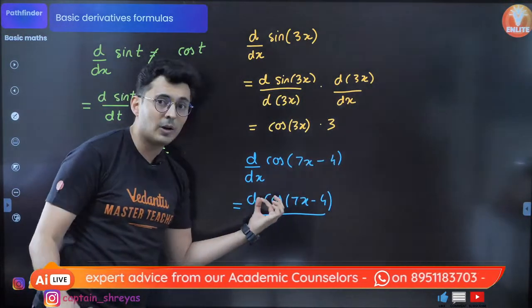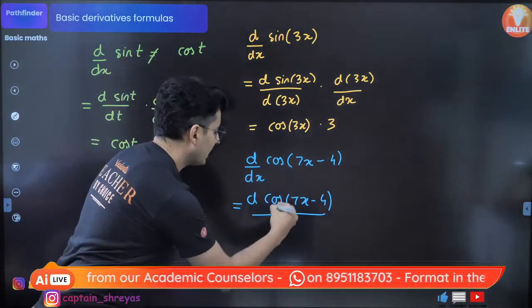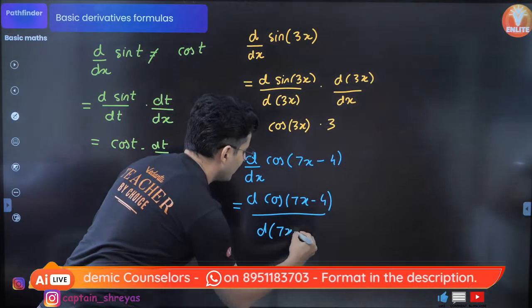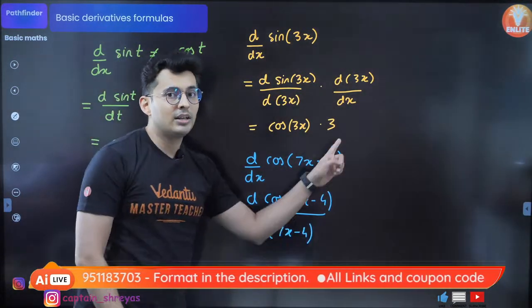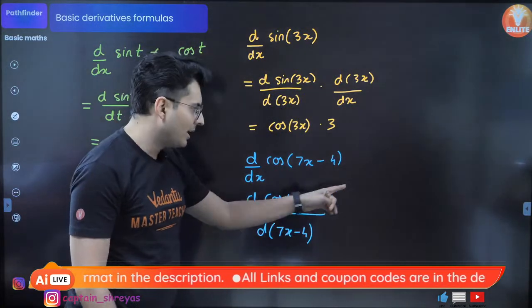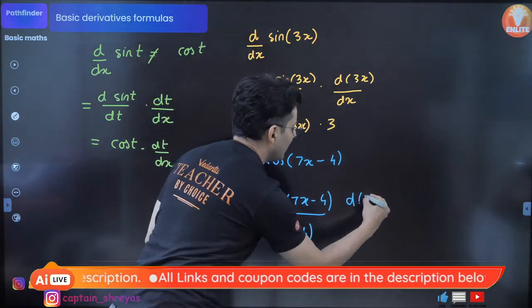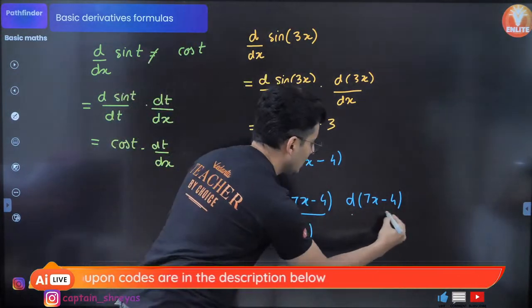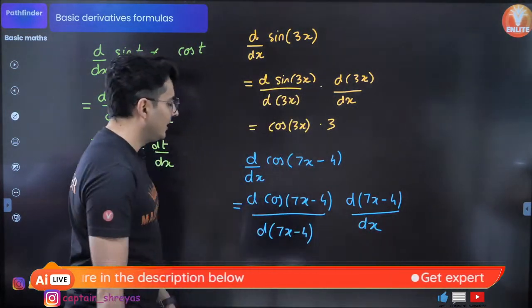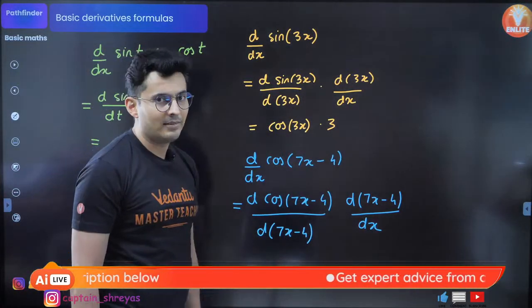If there is donkey on the top, bring donkey down. So bring that donkey down. So there will be 7x minus 4. Now where did this donkey come from? If there is one donkey in the denominator, there should be another donkey in the numerator to maintain the equality. So this will be the derivative of 7x minus 4. This monkey is still remaining. So bring this monkey down over here. Done. Now you can take the derivative, guys.